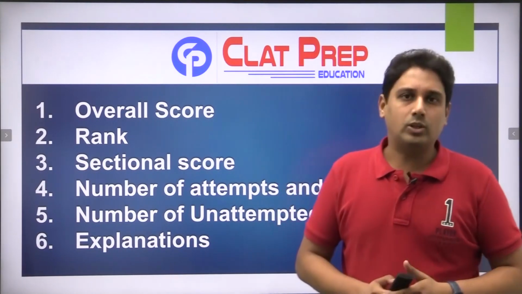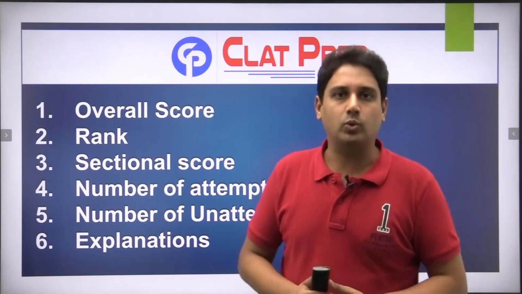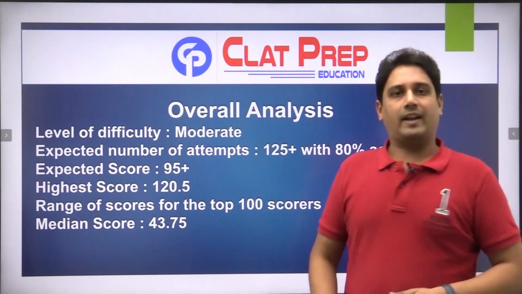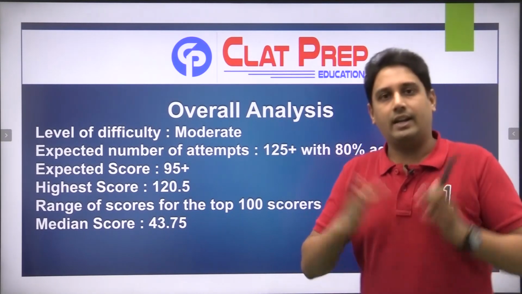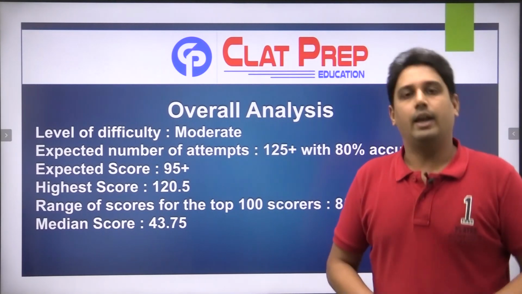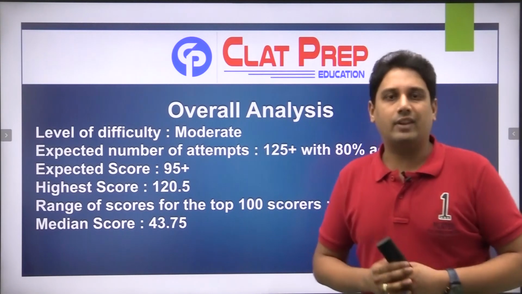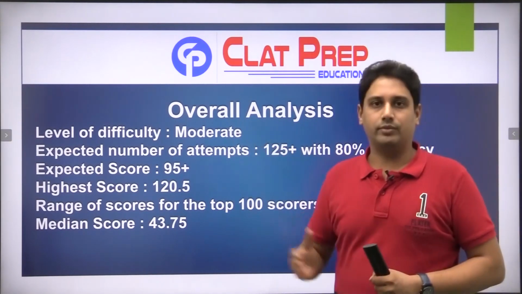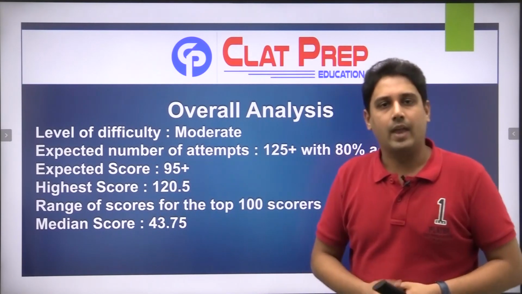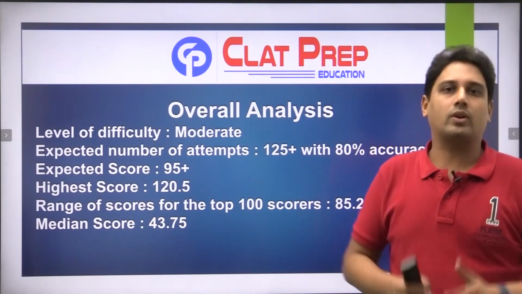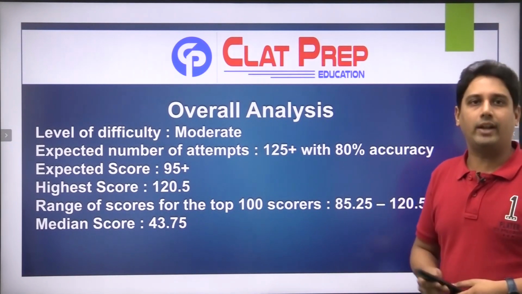Now coming to the analysis of the second mock which we conducted on 20th of June 2021, if I talk about the level of the difficulty, then I would consider the entire paper as moderate. This was a moderate paper wherein the expected score from each and every student here was 95 and above. The highest score in this mock was 120.5, and the range of the top 100 scorers की अगर मैं बात करूं, it was from 85.25 to 120.5.